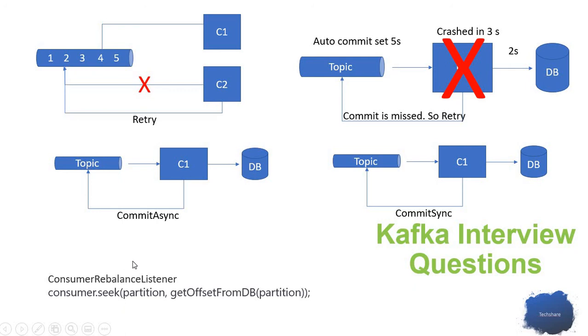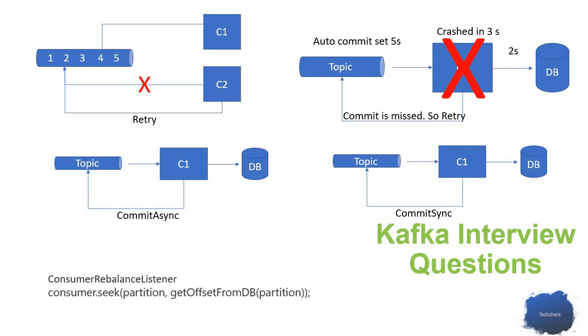So the rebalancing happens, and all the topics get assigned to a particular consumer. When the rebalance happens, no consumer will be processing any messages. At the same time we also need to make sure that whatever messages were already processed by the consumers were committed to the topic.